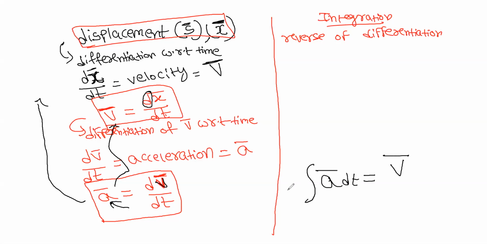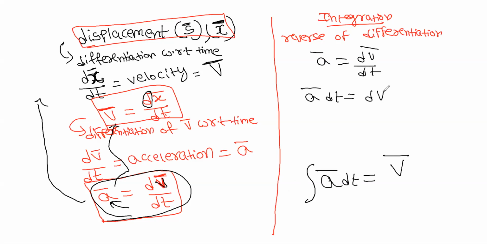If you want to know the actual significance of this, acceleration is dv by dt. Then I can write A dt is equal to dv, right? When you integrate on both sides, integration of A dt, this integration and differentiation get cancelled out. You will get only v.